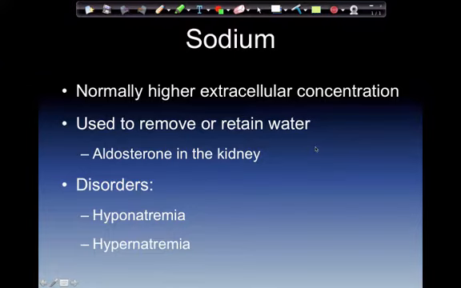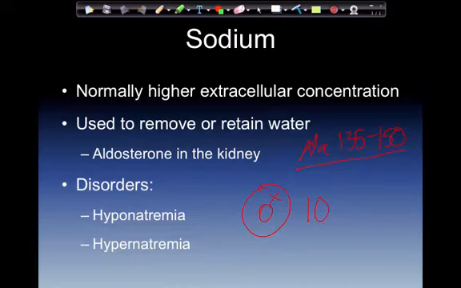Sodium normally has a higher extracellular concentration. The extracellular fluid normal concentration is generally between 135 and 150. Normal concentration in the intracellular environment, this would be inside the cell, is going to be 10. So this guy here really likes to stay outside the cell, and that's important, especially whenever we're looking at sodium-potassium pump usage. Used to remove or retain water in the body.